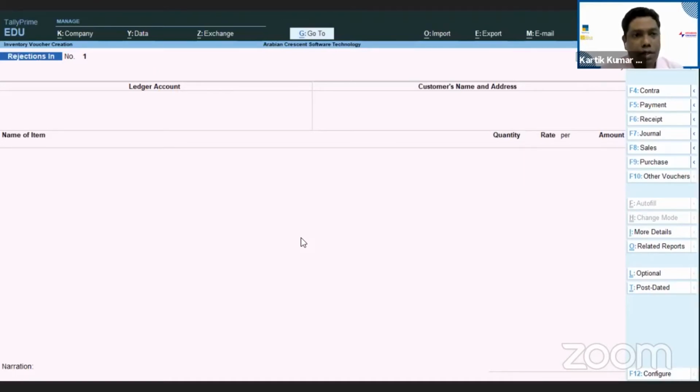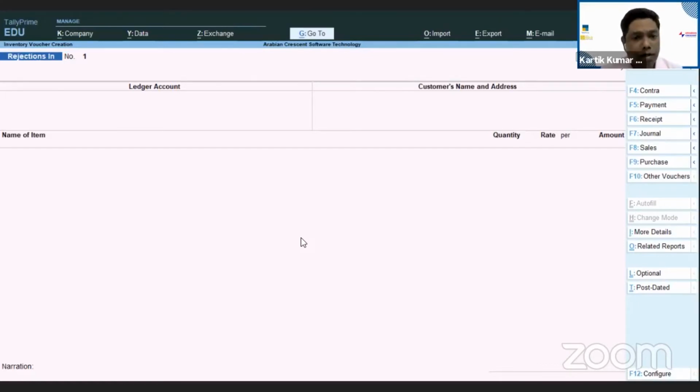When you deliver some material against the delivery note, if there is some rejection happening, you can always pass a rejection in voucher, because the stock is going to come inside the system. That's the reason it is rejection in. And same way, when you are passing the rejections for the material you have received against the purchase orders, that is your rejection out. So this is the difference between rejection in and rejection out.